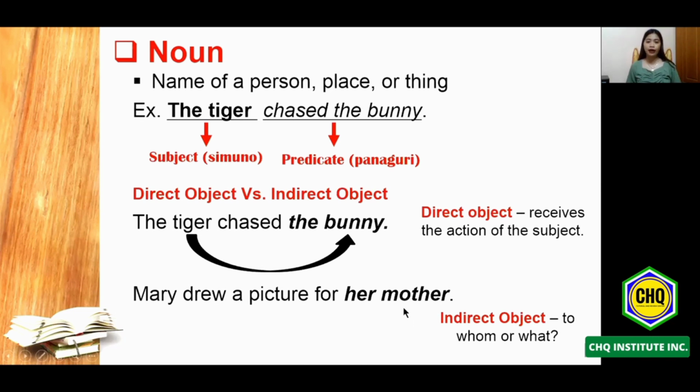Again, let's classify who or what is the subject in the given sentence. So ang subject po natin ay si Mary. Ang verb po natin ay yung drew. Now, who receives the action made by Mary? The correct answer is her mother. So, para kanino yung drawing na ginawa ni Mary? Para sa nanay niya. Therefore, her mother will act as the indirect object in our given sentence.